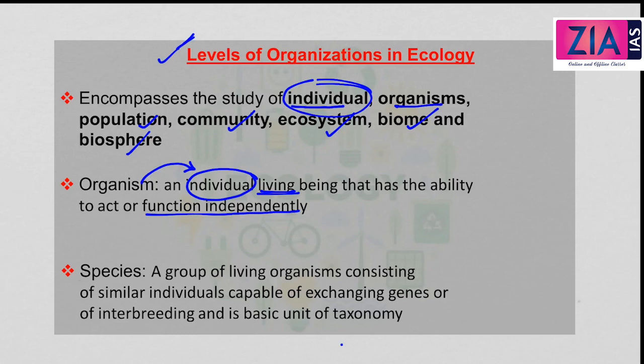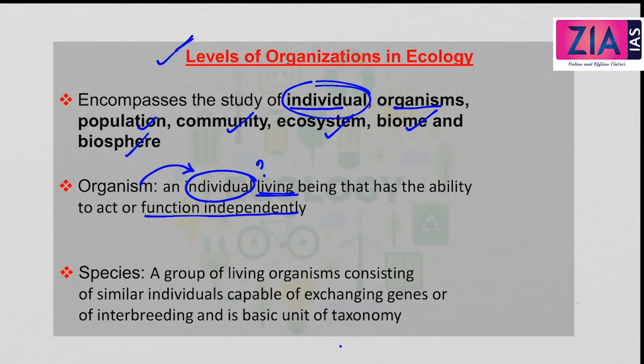So organism and individual are the same, but not every individual becomes an organism. Why? When an individual has the ability to act and function independently, it is called an organism. So not every individual can become an organism, but those individuals which have the ability to act and function independently become an organism. I hope you understood this.